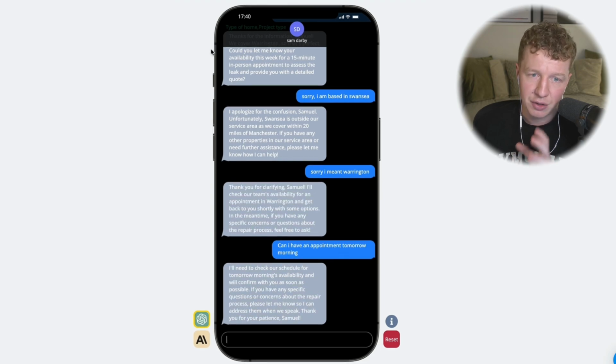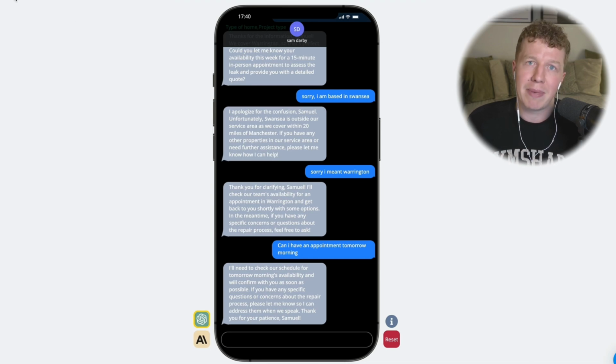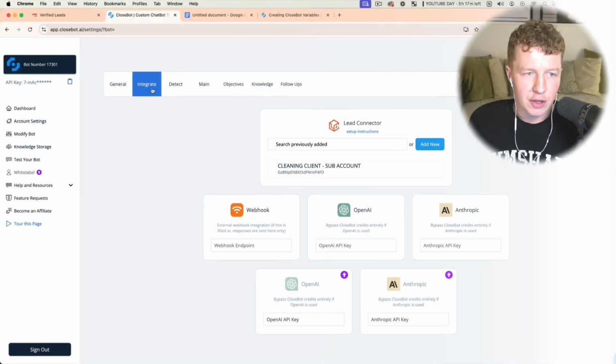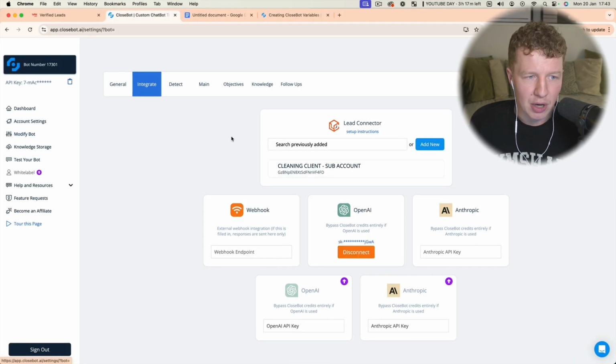So what we are actually going to do is move on to the integration section. We're going to quickly integrate this with GoHighLevel, integrate it with our calendar, and then we're going to come back to our bot finally, and test it out with the live calendar and see if it's working. The first thing you want to do is come back to your modified bot, and go to integrate.